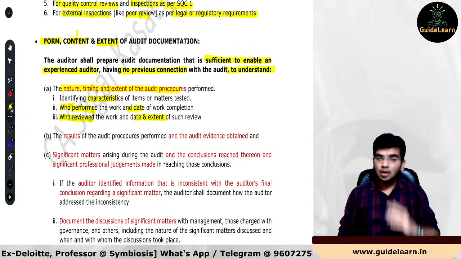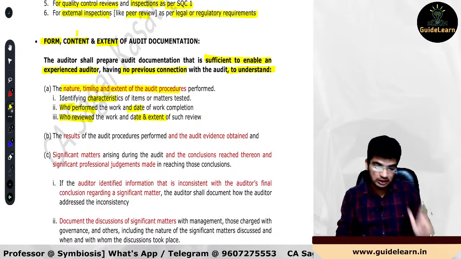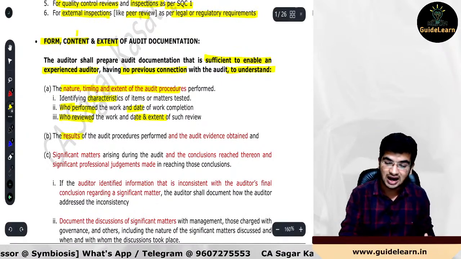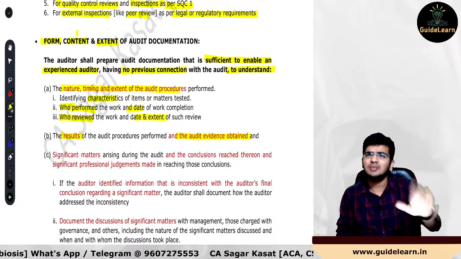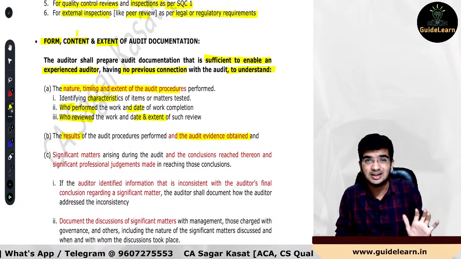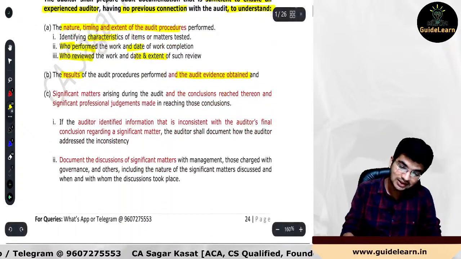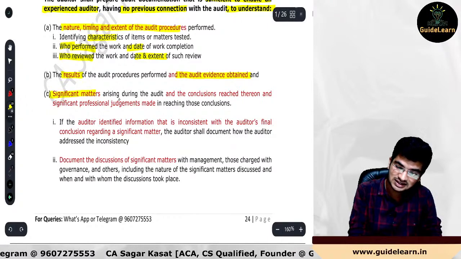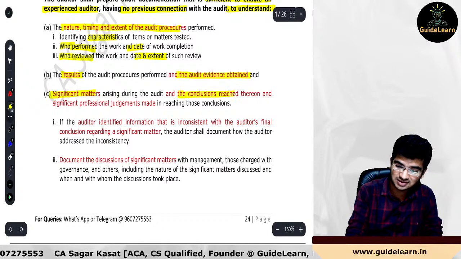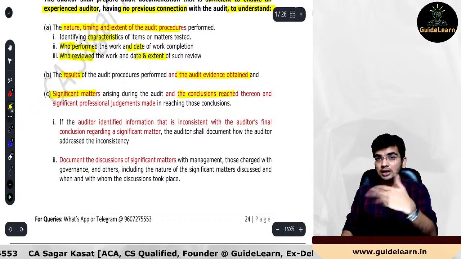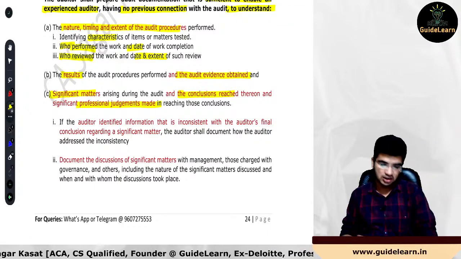The next thing, what was the result of your audit procedure, what you achieved from this performance of audit procedure, and what were the audit evidences you obtained as an auditor while performing that audit procedure and to arrive at the conclusion over that procedure. Then the third thing would be significant matters that arise during the audit and the conclusions reached thereon, along with the significant professional judgments made in reaching those conclusions.